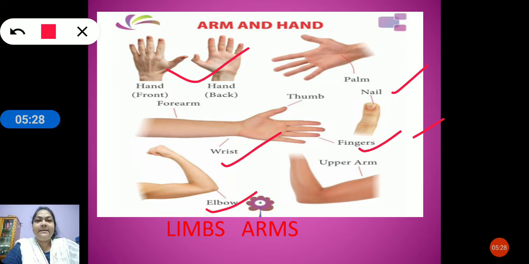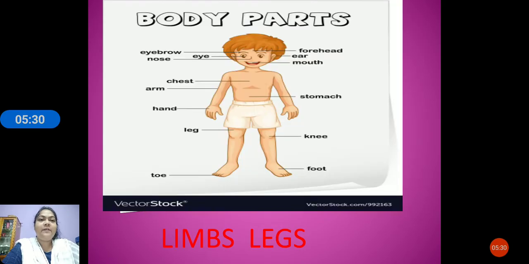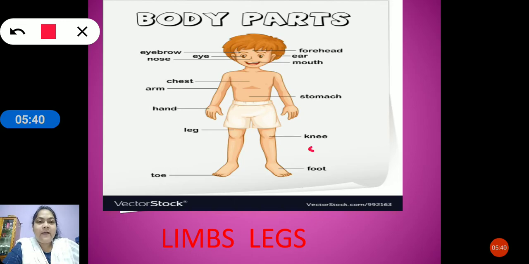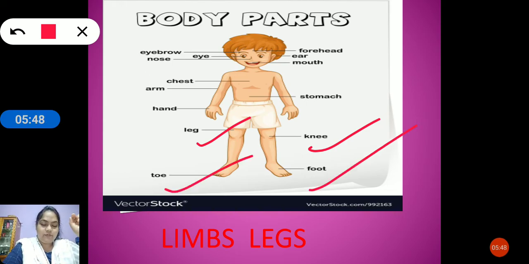Then let us move to the next. We have the limbs, legs. Limbs, that is legs, have the knee. What else do we have, children? We have the knee, then we have the leg, we have the toe, we have the foot.